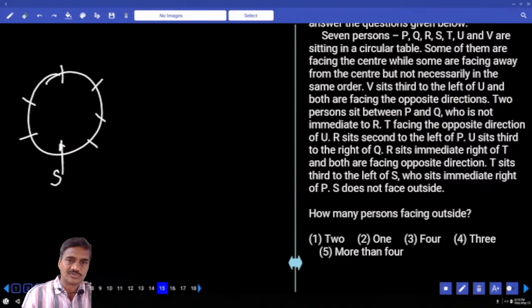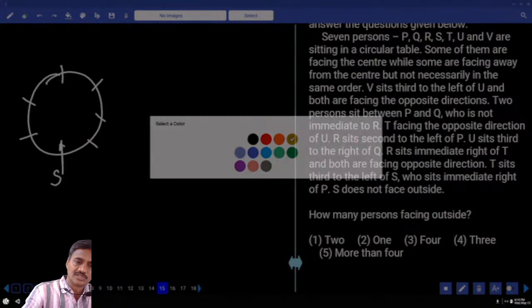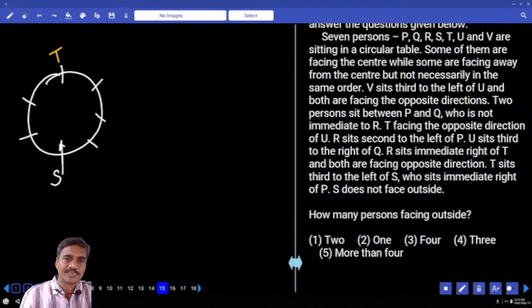Now this is where the direction is given. Isn't it? S is not facing outside, and T sits second to the left of S. T must be here. Second to the left of S. And S sits to the immediate right of P. S is to the immediate right of P.